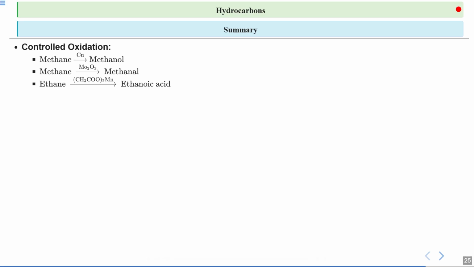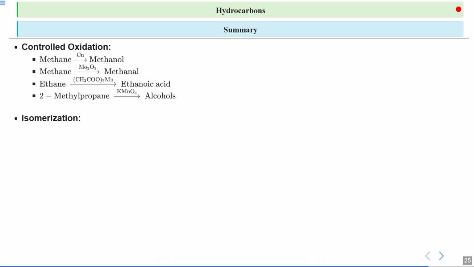Then we can convert ethane into ethanoic acid with the help of manganese acetate. This reaction is a bit more complex, as it involves breaking and forming bonds to add oxygen, similar to how vinegar is made from alcohol. Last, we have 2-methylpropane, which undergoes oxidation to form alcohol using potassium permanganate, which is again a very strong oxidizing agent. This reaction highlights how different hydrocarbons can be transformed into compounds through controlled oxidation.